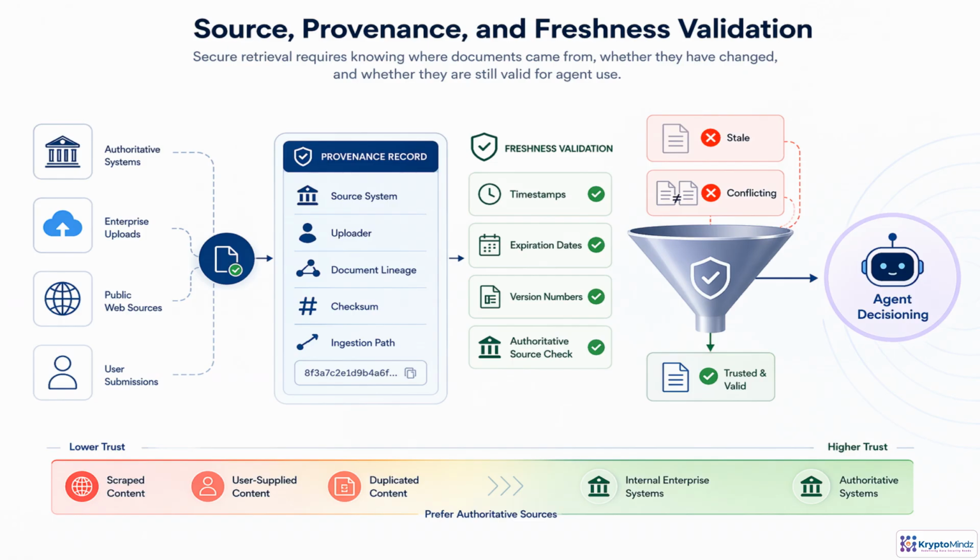Before a document can shape an agent's answer, it needs a trust trail. Provenance records capture the source system, uploader, lineage, checksum, and ingestion path, so we can prove what entered the pipeline and whether it changed. Freshness checks then ask, is this version current, expired, superseded, or confirmed by an authoritative source? Anything stale, conflicting, or unverifiable should be rejected or quarantined before indexing. The practical rule is simple. When retrieval supports real decisions, prefer authoritative enterprise sources over duplicated, scraped, or user-supplied content, even when the text looks relevant.